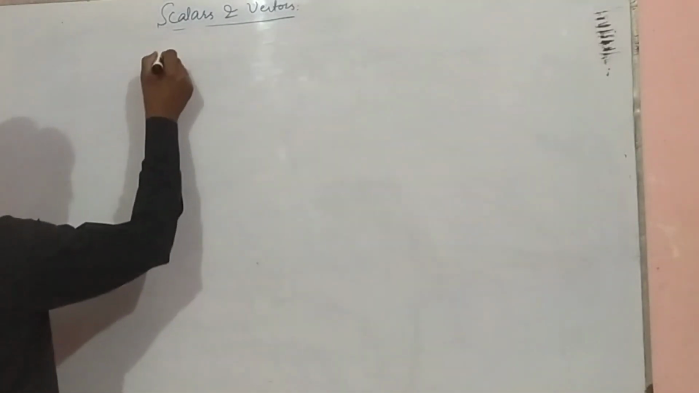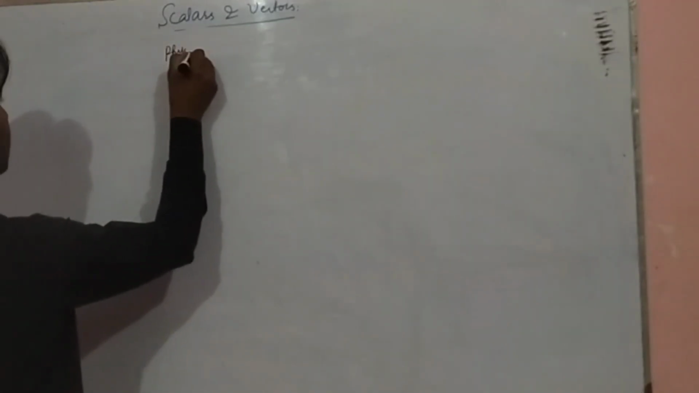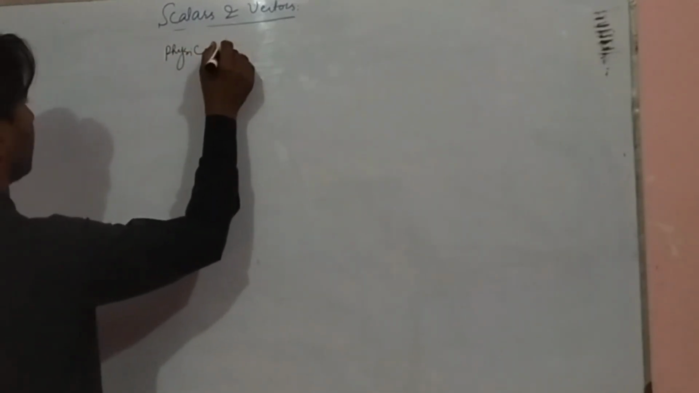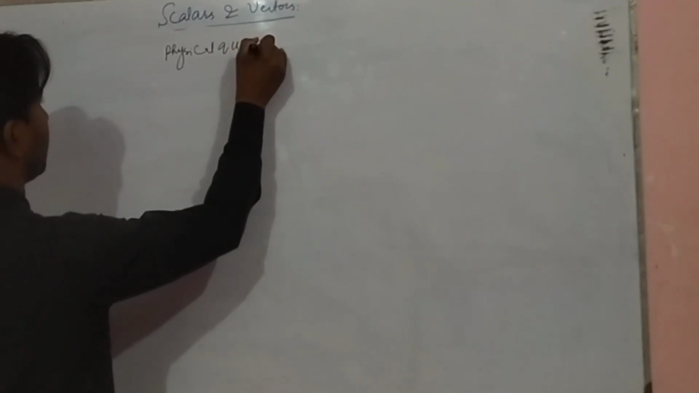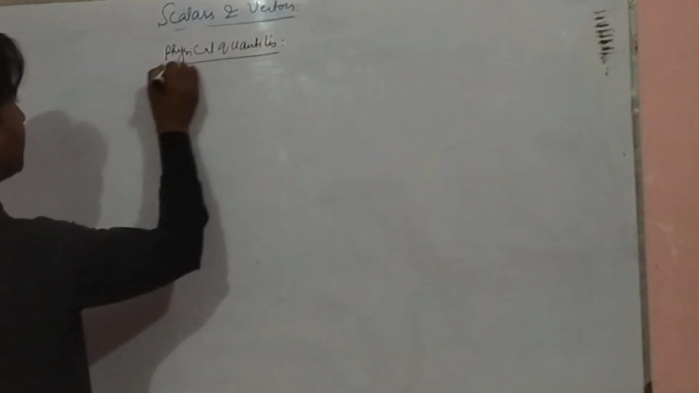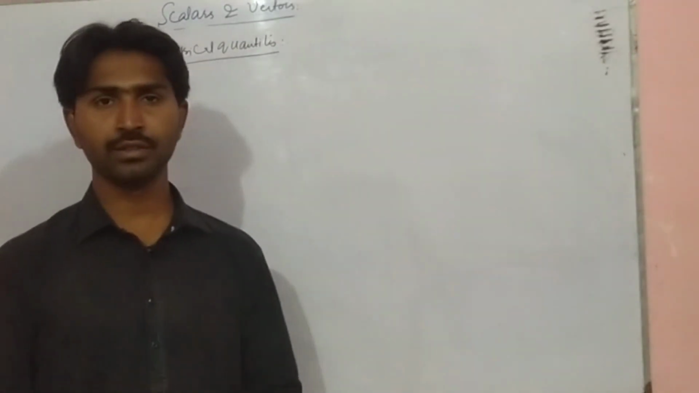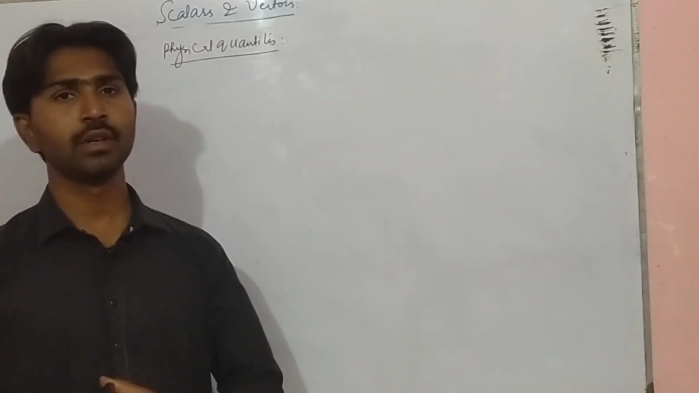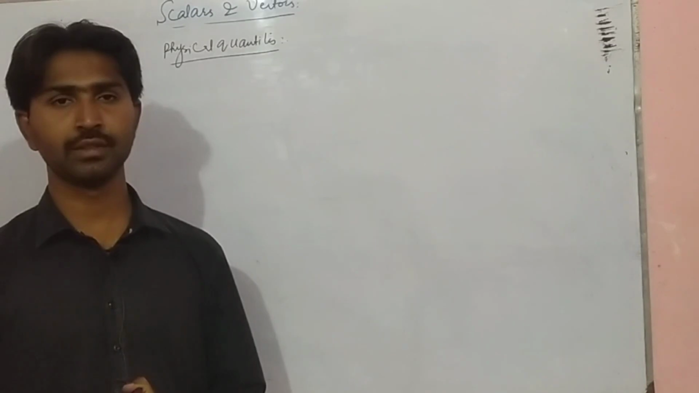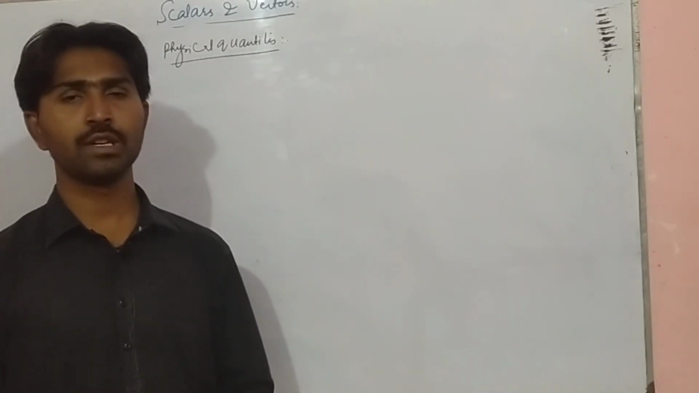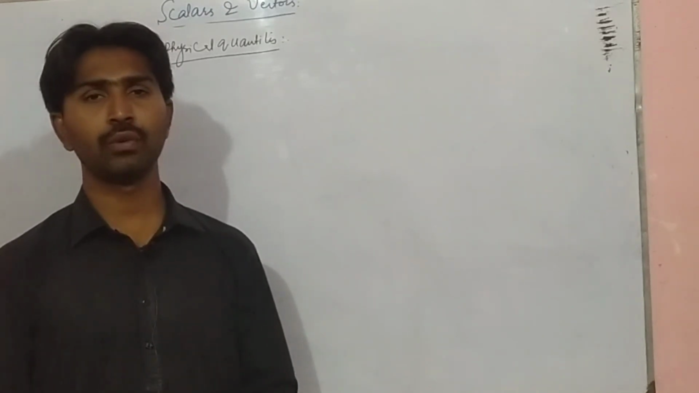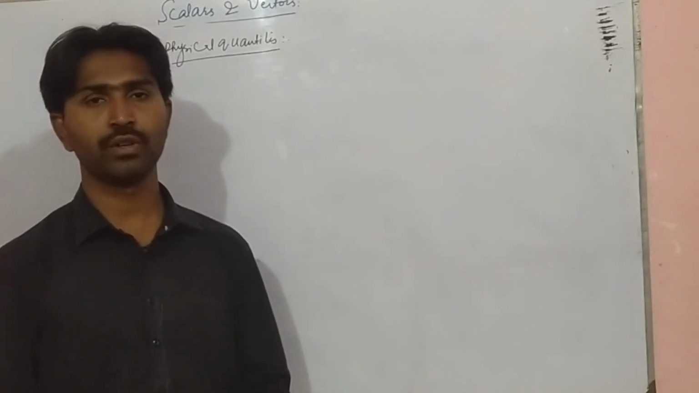As we know, we have defined the quantities as either physical or natural quantities. Physical quantities are those quantities which can be measured by a suitable unit. The other ones are natural quantities, which cannot be measured through any physical unit.